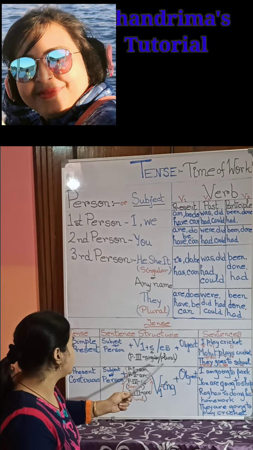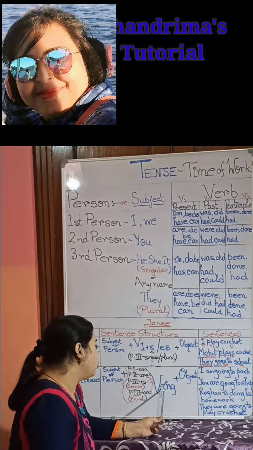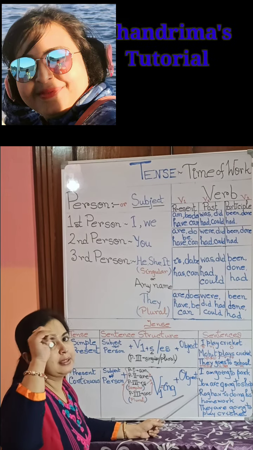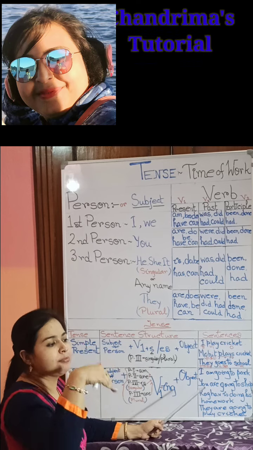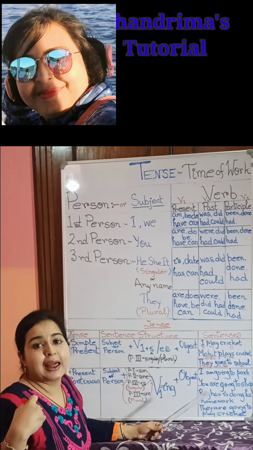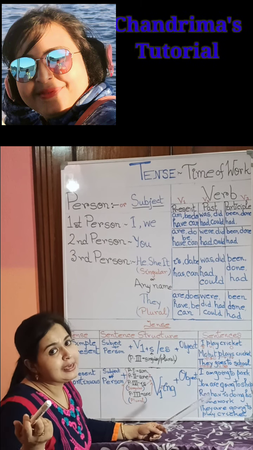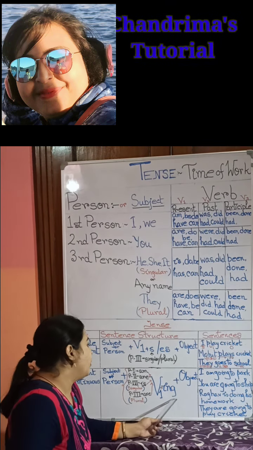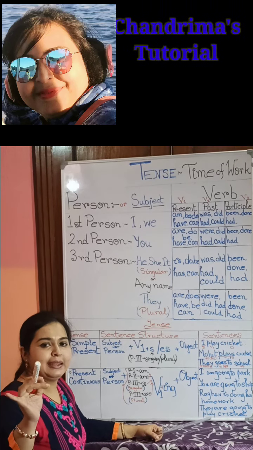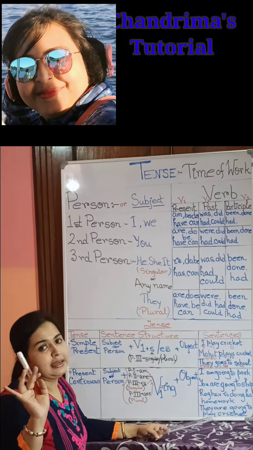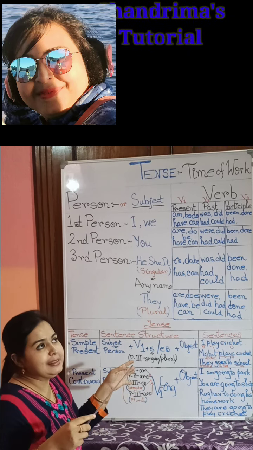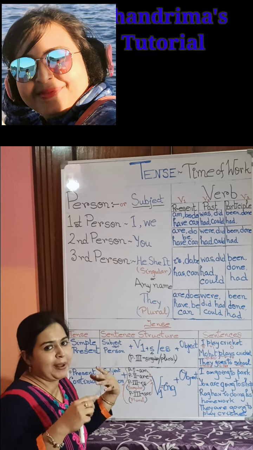Along with all these things, we will use ing with the verb to show that the work is going on, continuous. For example, you are doing my class, I am talking with you, if the class is going on. So ing always shows continuous. If there is ing in any verb, it is showing continuous. If before the ing verb there is is or are, then it will show present.